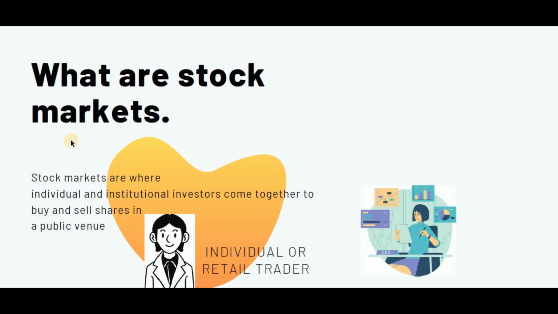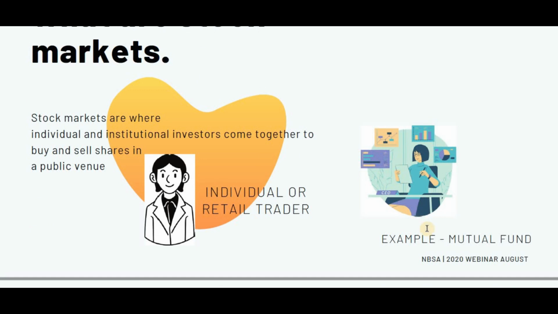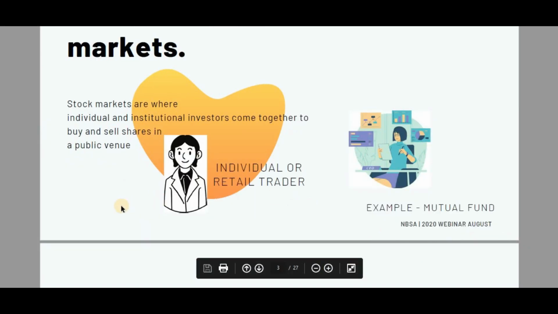So let's start. Coming straight to what are stocks. Stocks are where individual and institutional investors come together and buy or sell shares in a public venue. It can be an individual or it can be an institution, a mutual fund or whatsoever. So this is how the market works. And coming back, I will just zoom out so that it will be easier. Yeah, I think that's comfortable for you as well as for me.